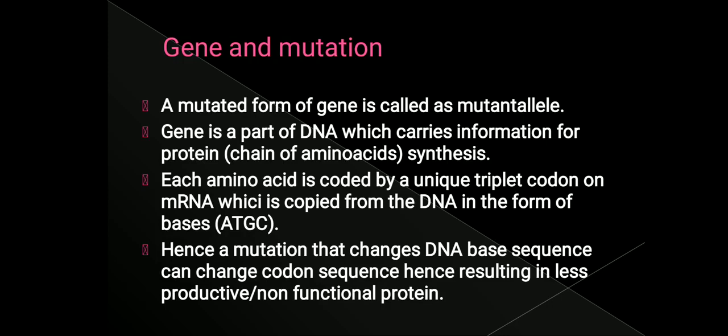So gene and mutation are always related. If there is any sudden change in a gene, the functioning of the cell will become abnormal.